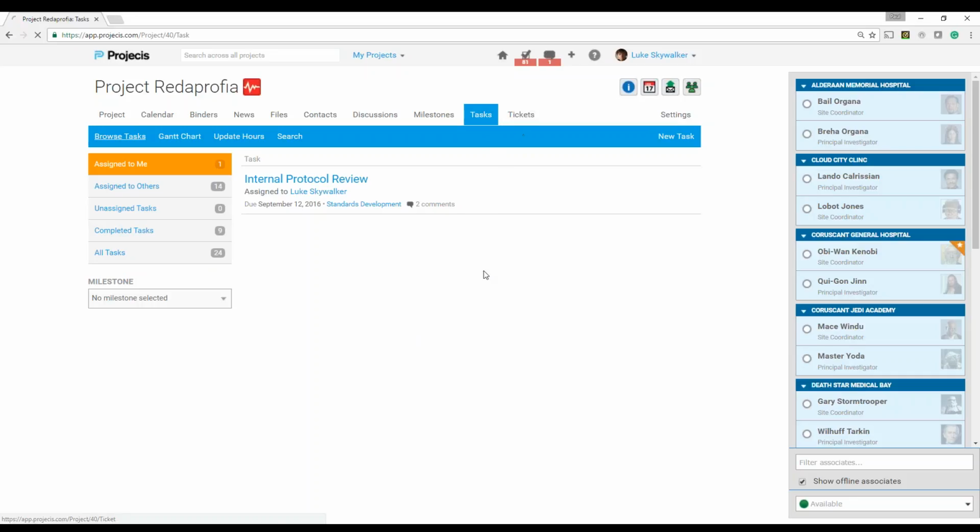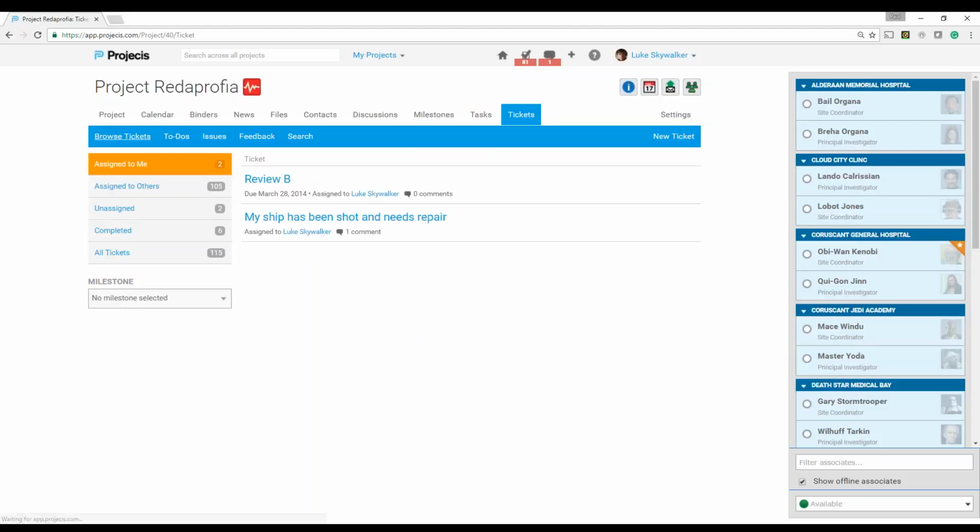Now the last thing I want to jump into is tickets. If I click on tickets, as I mentioned before, tickets are those items that come up during the course of the program. And I can create tickets a variety of ways, but I'm just going to show you quickly how to create tickets in this environment. All I do is click on New Ticket on the right-hand side.